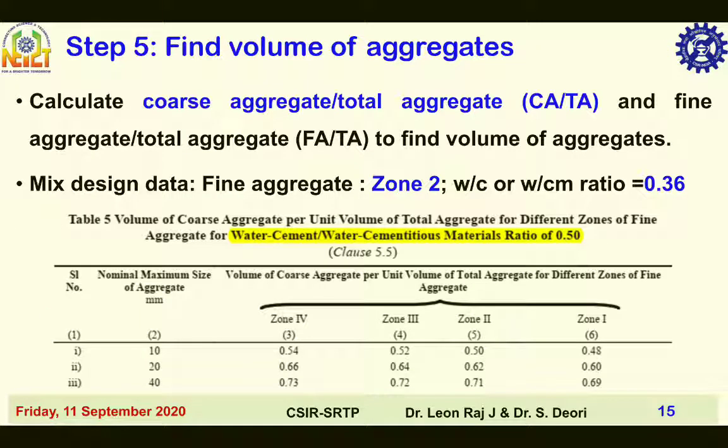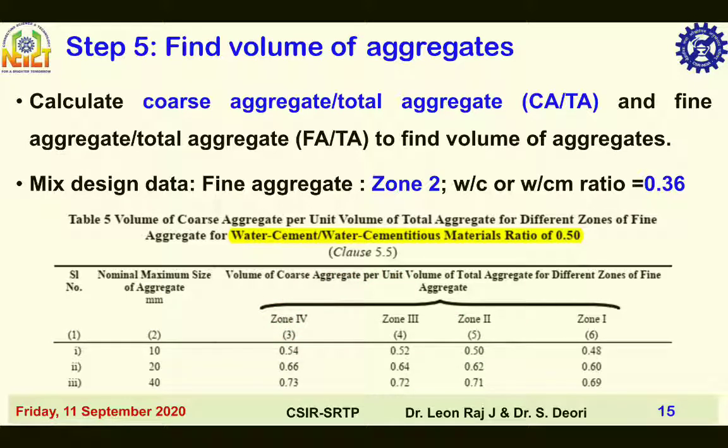Step 5, finding volume of aggregates. First calculate coarse aggregate by total aggregate ratio and fine aggregate by total aggregate ratio to find volume of aggregates. Given mixed design data, fine aggregate belongs to zone 2 and calculated water cement ratio was 0.36. This table shows the volume of coarse aggregate per unit volume of total aggregate, that is Ca by Ta, for different zones of fine aggregate like zone 1, zone 2, zone 3 and zone 4.